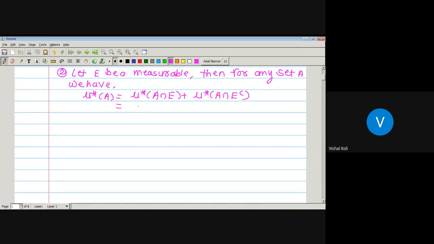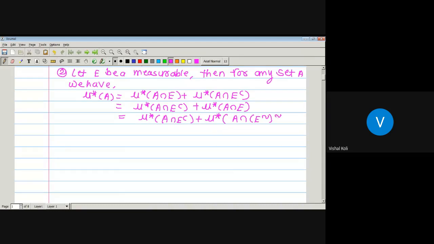So this can be written as the outer measure of A intersection E complement plus the outer measure of A intersection E. We know that the complement of a complement is nothing but the original set. So we can write E as the complement of E complement.